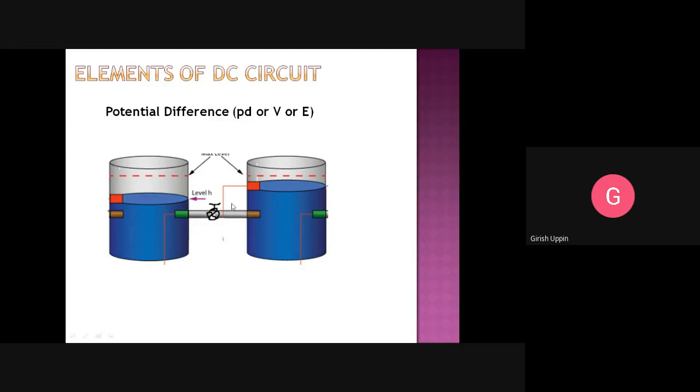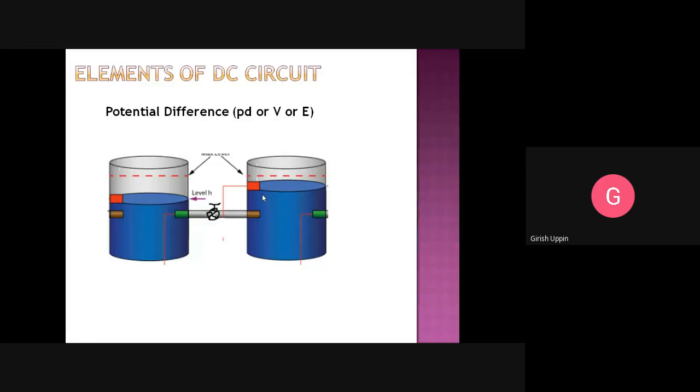It is that the potential is more. So if you draw a straight line until this point, we have more water column here. This water column has more potential energy compared to this one. Because this is at a higher potential compared to this one, the water will start flowing to the other tank, and water will flow until both water tanks are at the same level, which means both the water tanks will be at the same potential.